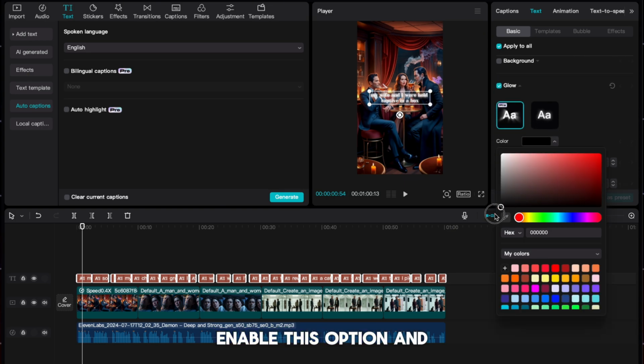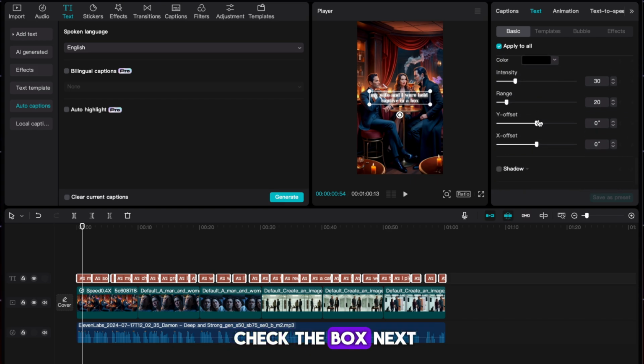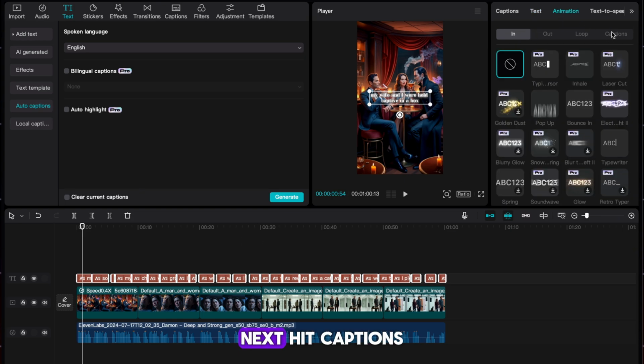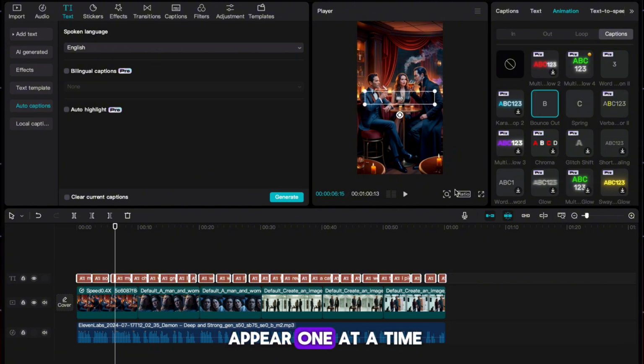Enable this option and set the glow color to black. Next, scroll down and check the box next to shadow also. Finally, head to the top right and hit animation. Next, hit captions and select one that makes the words appear one at a time like so. Our video looks really good now.